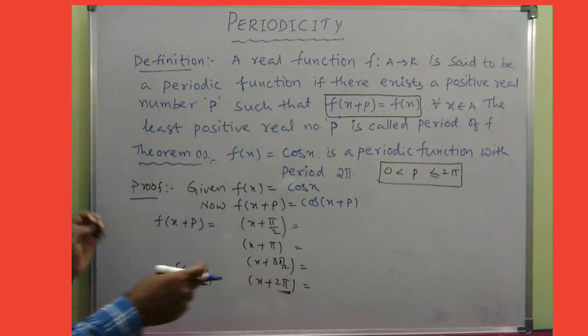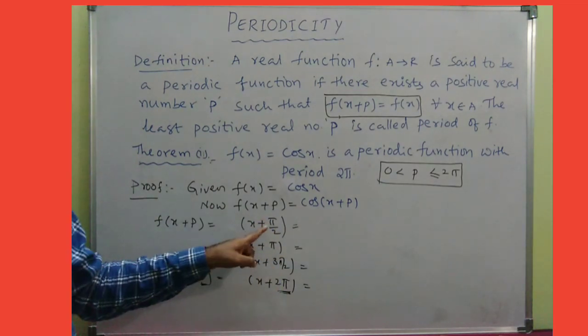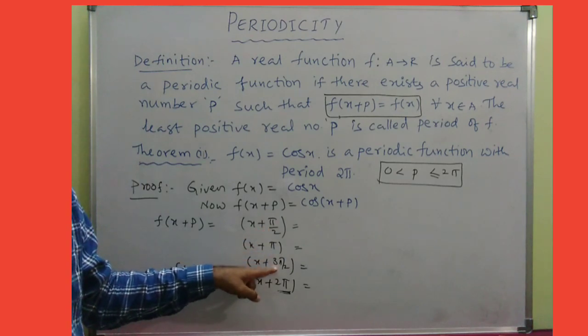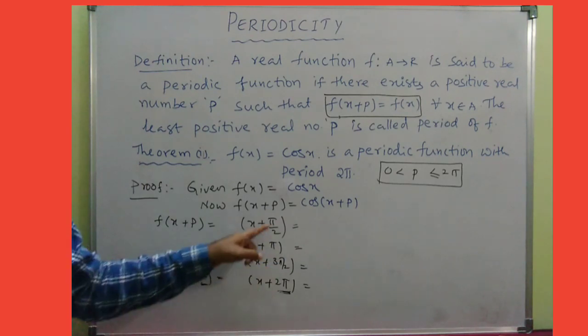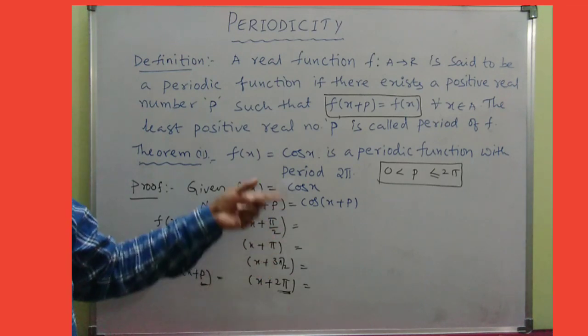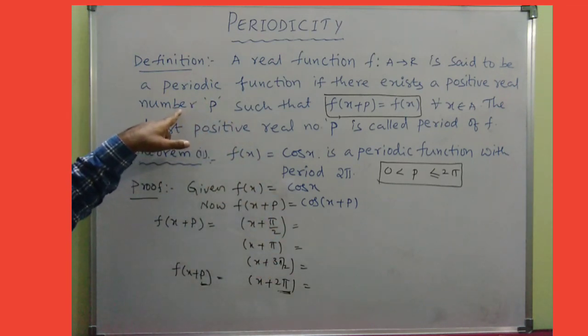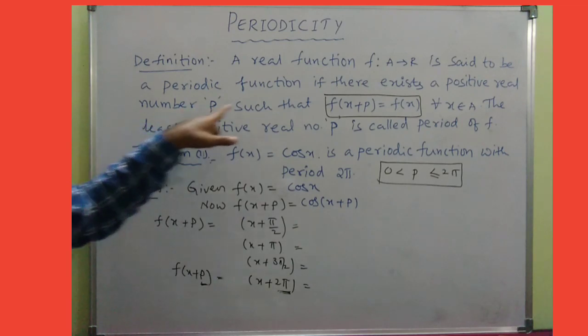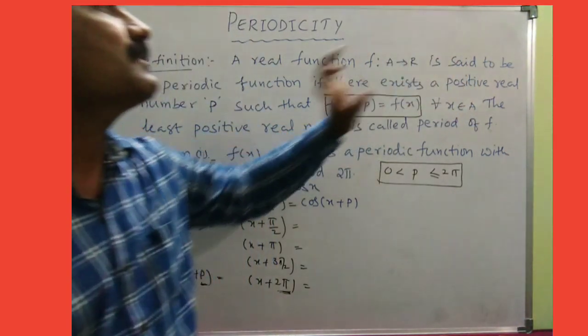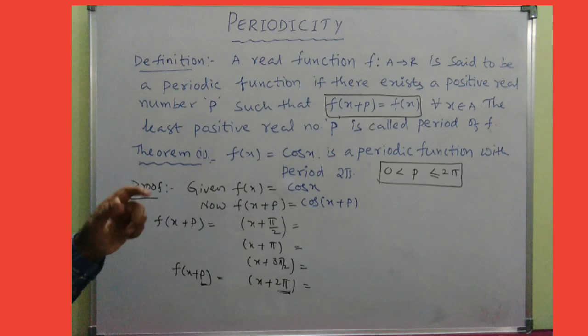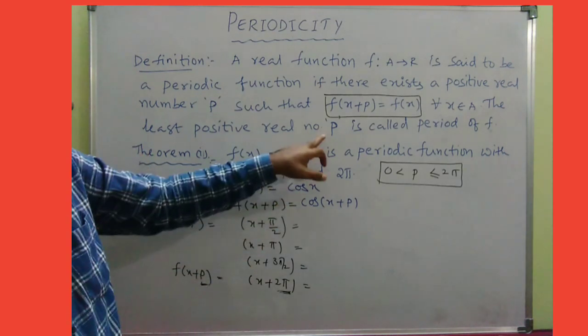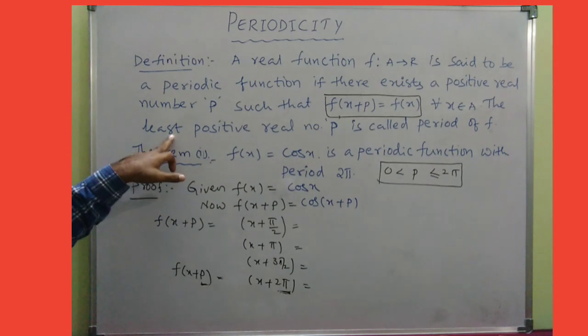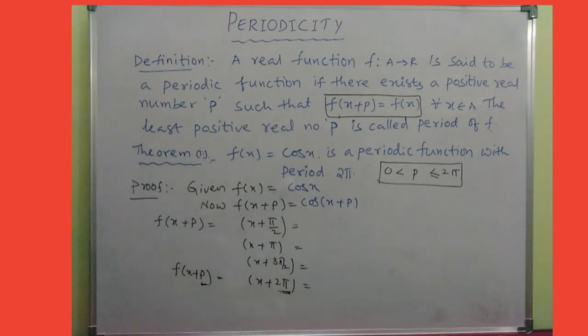Actually, you may get one doubt: why can't we go with minus pi by 2, minus pi, minus 3 pi by 2, etc.? So clearly we discussed, if you consider minus values, then it won't obey the basic definition itself, because p is a positive real number first of all. And if two or more positive real numbers exist, then we will consider the least positive real number as its period. Okay?